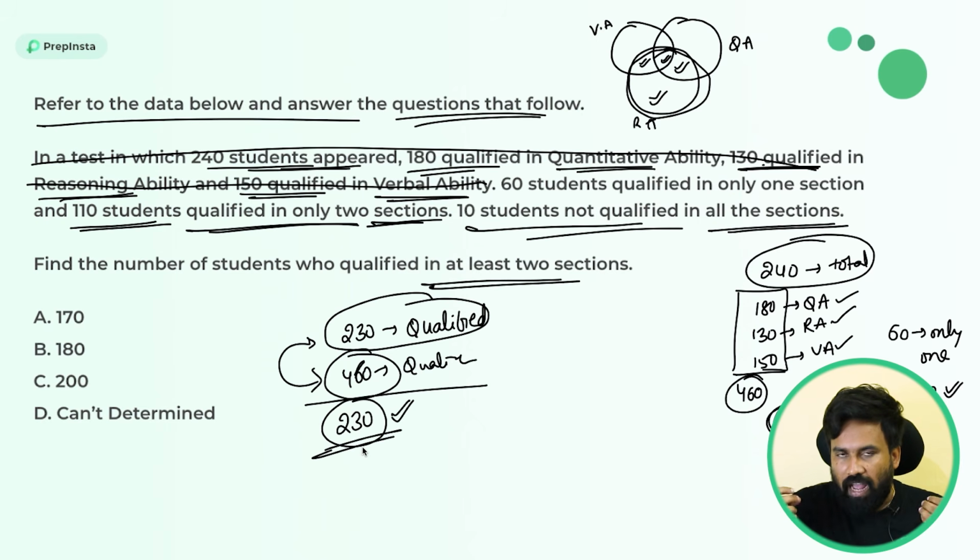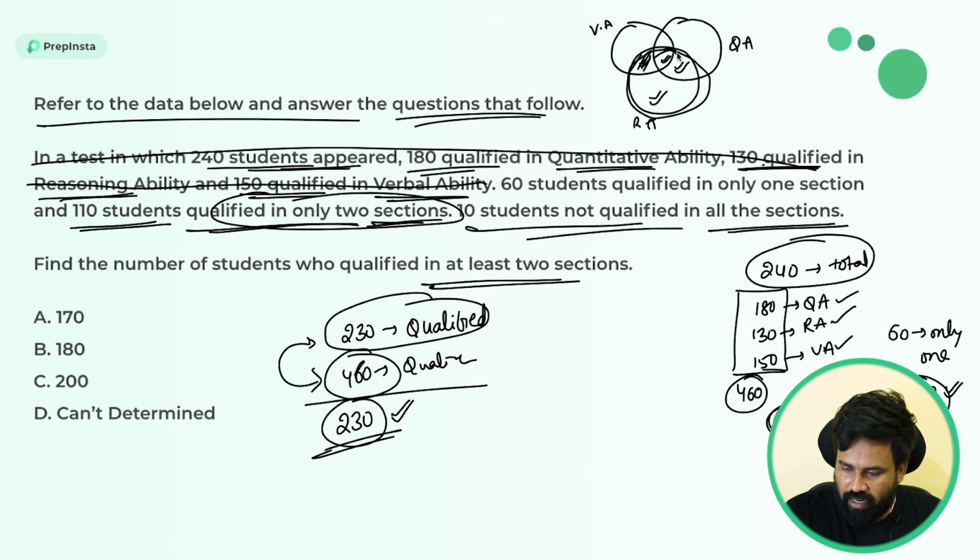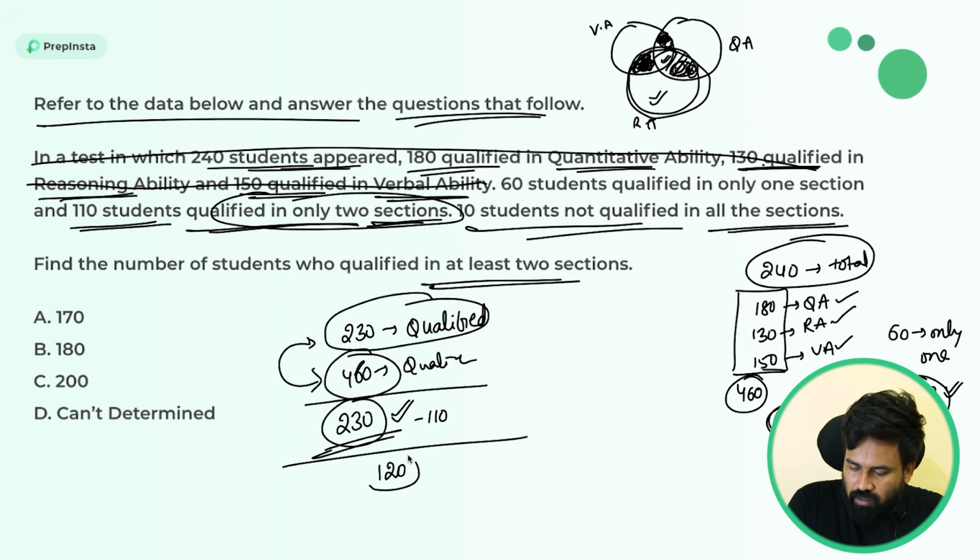In order to avoid that, I will use a small technique. Please be with me and be conscious with this also. Just look here. 110 people are qualified in only two sections, right? So if I eliminate the only-two-sections category, I will eliminate all these sections, where I have highlighted. This is called only two sections qualified people. So I am subtracting 110 from this 130, and the remaining is 120 members. Frankly, this 120 members came into existence because of this central part.